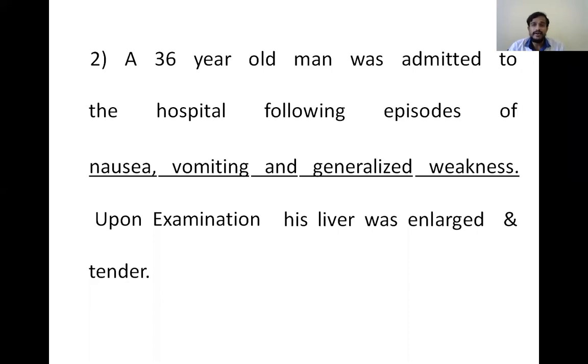And coming to the general examination, nothing is given about the build and appearance of the patient, and nothing is given about anemia and jaundice and all those things. And in systemic examination, they have given that the liver was enlarged and tender. Okay, liver was enlarged and tender.